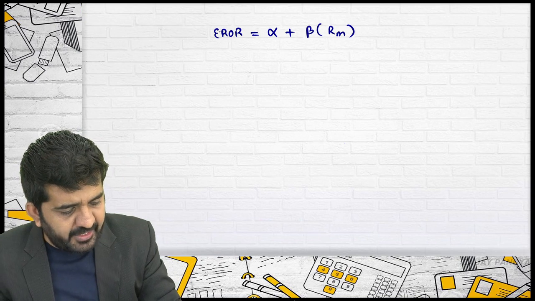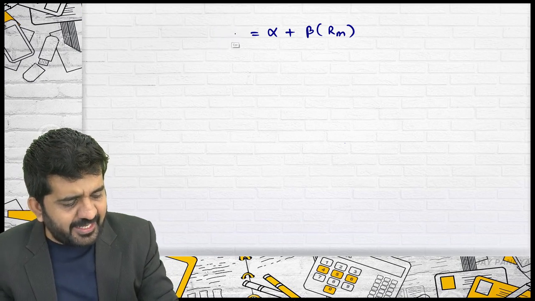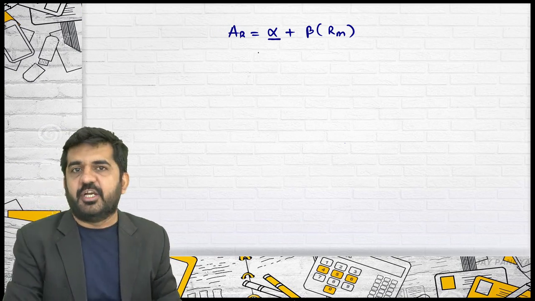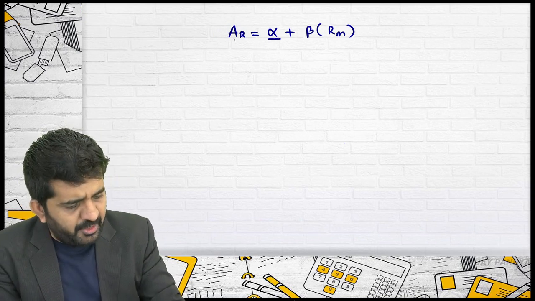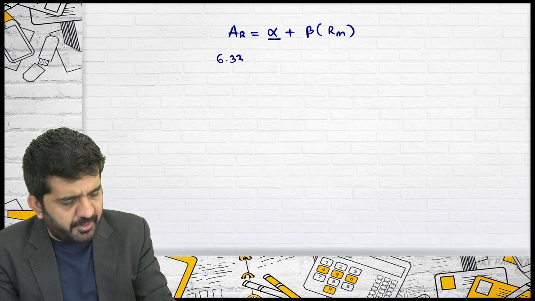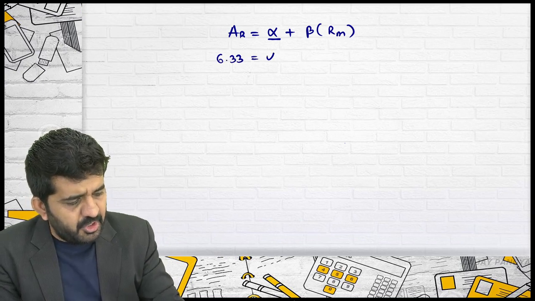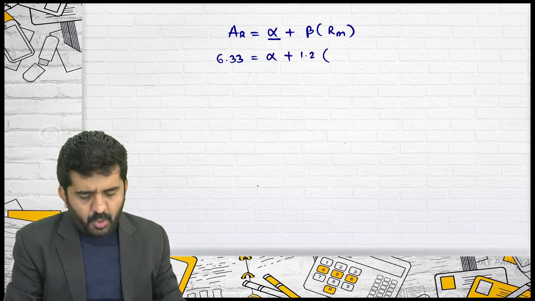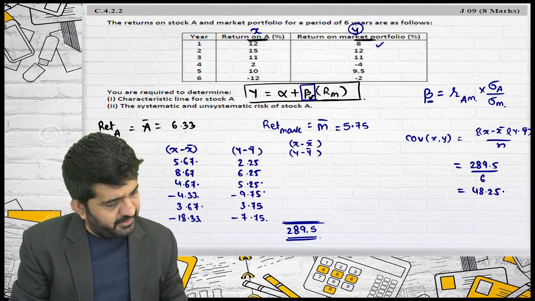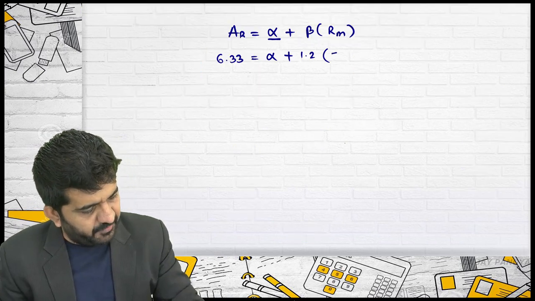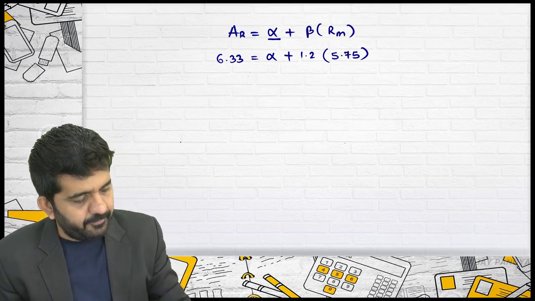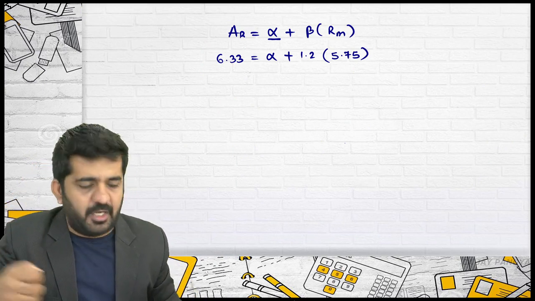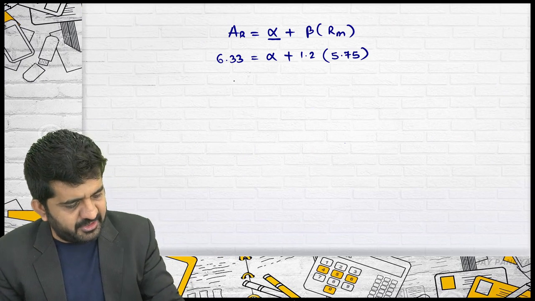Instead of expected rate of return, I am taking the actual rate of return because now it is available and I want to find out alpha of the security. So how to find out alpha? Actual rate of return 6.33 is equal to alpha plus beta, 1.2, into Rm. What is Rm? It is 5.75. I am doing this because we need not understand another formula. You can just find it out from the characteristic line.